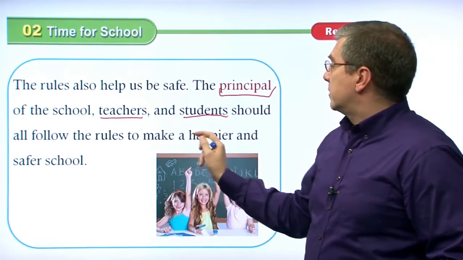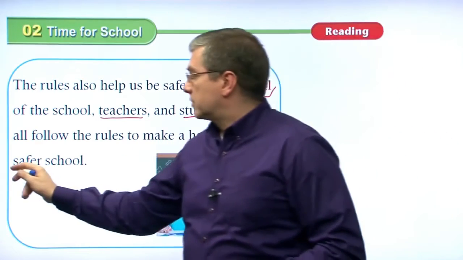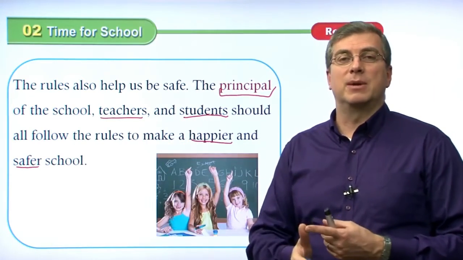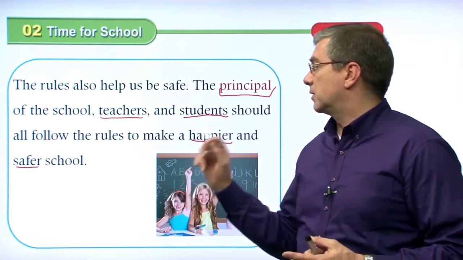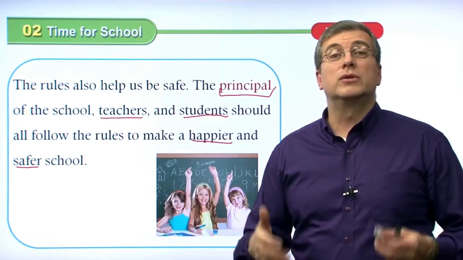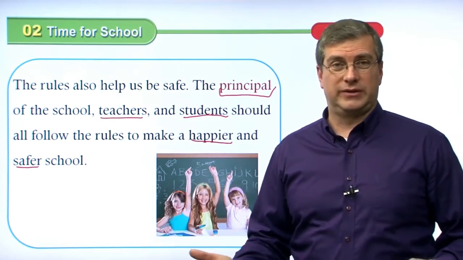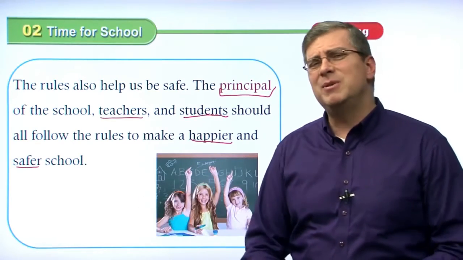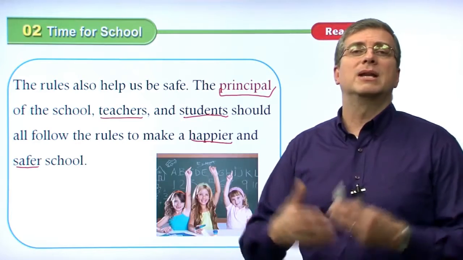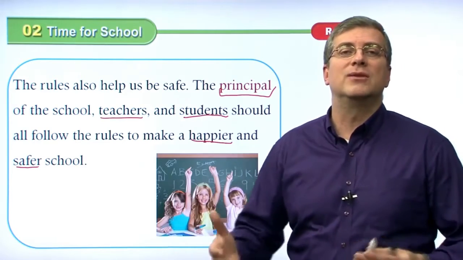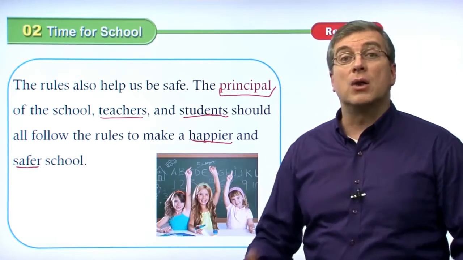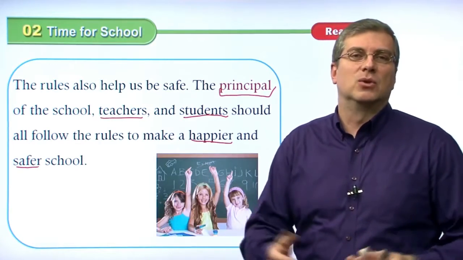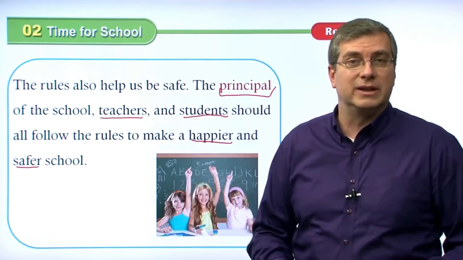We should follow the rules to make a happier and safer school. If we follow the rules and if we're fair to everybody, everybody's happy. If we're safe, then people are safe. Of course, we want the school to be a good environment for us to study in, right? We want everybody to be happy at our school. We want everybody to be safe at school. We want everybody to feel that everybody's being treated fairly. So if we follow the rules, these things will happen, and we'll have a happy and safe school. And that's very good. That's what we want, isn't it?